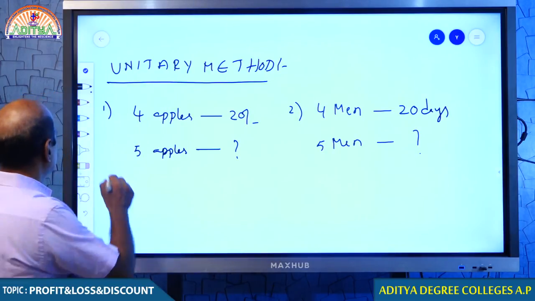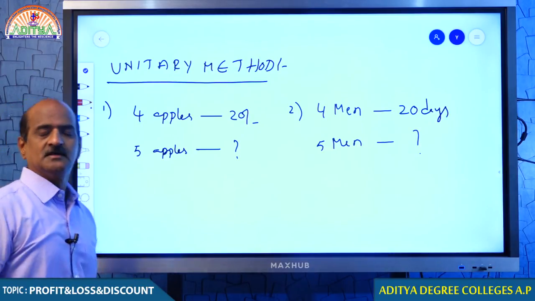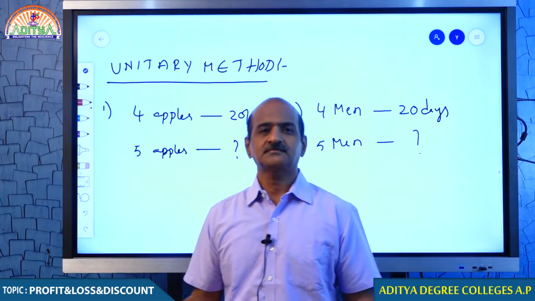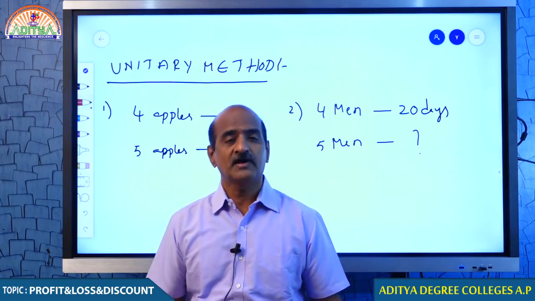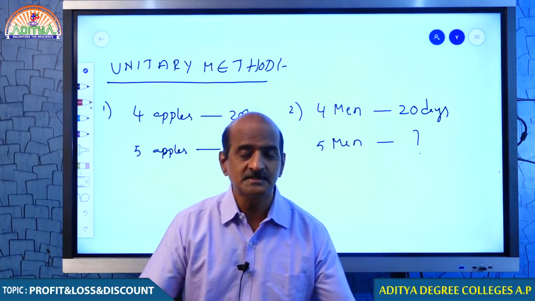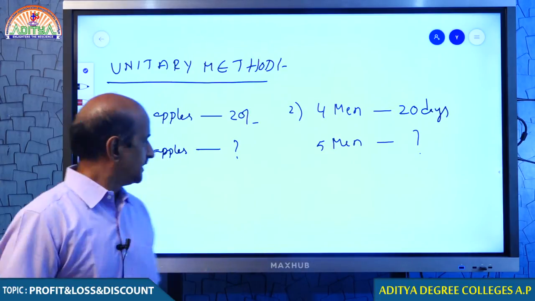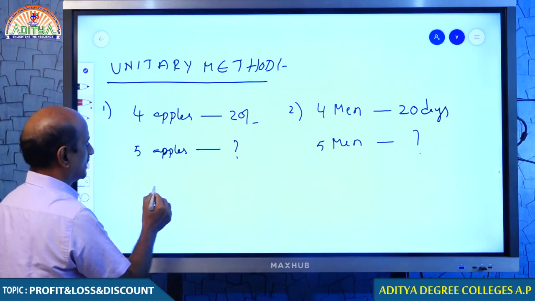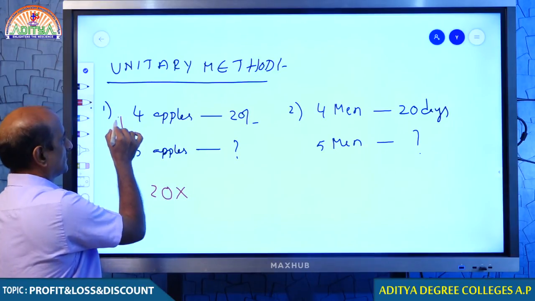Students, please look at that. When 4 apples cost you 20 rupees, obviously 5 apples must cost you more. More apples mean more amount, which means your answer should be more than 20. You copy 20 straight away and you have to improve the value of 20.